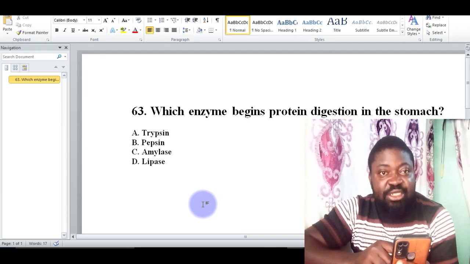We have A, trypsin. B, pepsin. C, amylase. And D, lipase. In fact, the correct option here is B, pepsin.